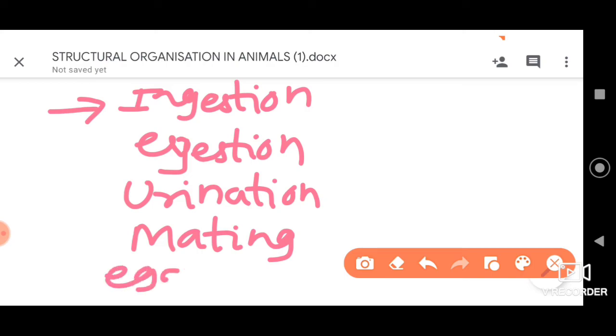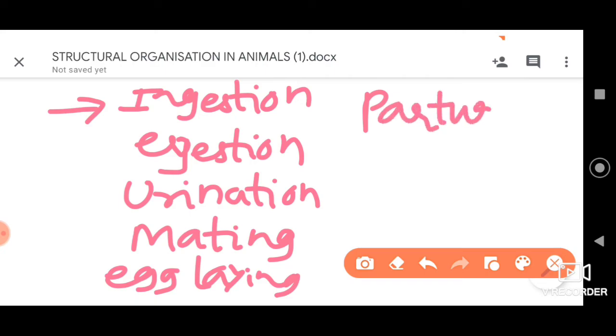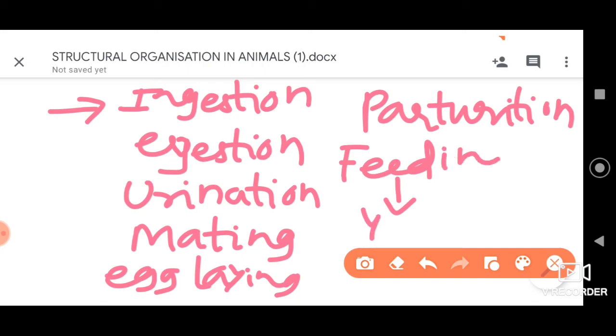They also help in egg laying. They help in delivery of the baby, called parturition. This is also their important function. To feed their young ones, feeding the young ones as well, muscles are important.